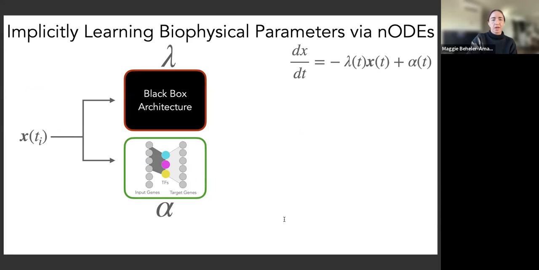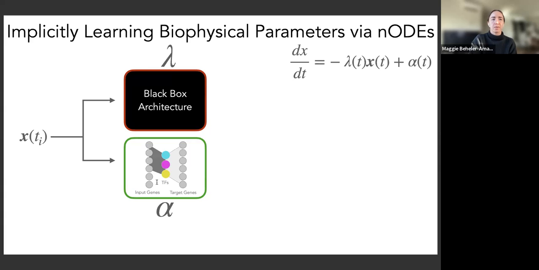The architecture of this model works as follows: we take expression data in at some initial time point ti and feed it into two neural network blocks, one representing the mRNA degradation, or lambda, and one representing transcription, or alpha. The transcriptional model has an interpretable deep learning architecture that infers a gene regulatory network of transcription factors regulating genes, constrained by known regulatory interactions.